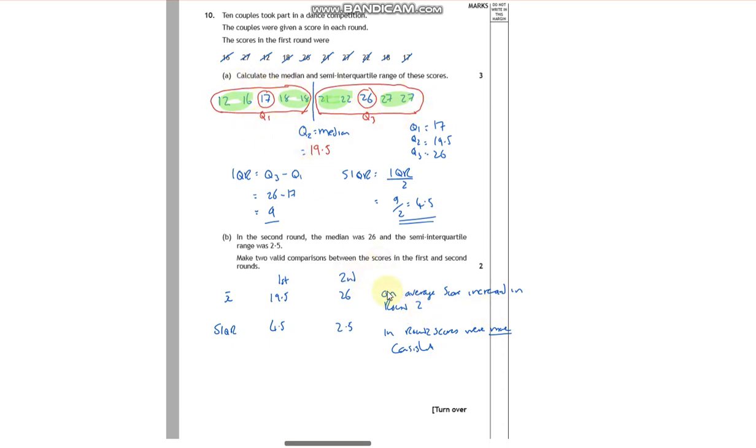Brilliant. Don't forget to say on average when you're comparing the means. You do not have to say on average for this bit. So on average, what happened to the score? And really tie it in with the question. Don't just say on average the numbers went up. What went up? On average, the scores of the dance competition increased. On average, their scores were more consistent in round 2. Keep it nice and as part of the question.